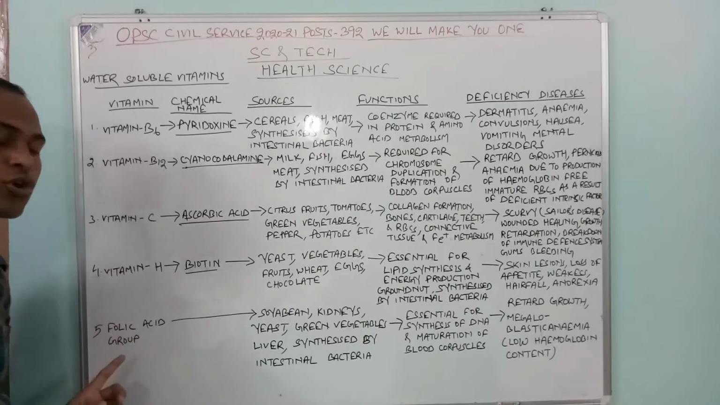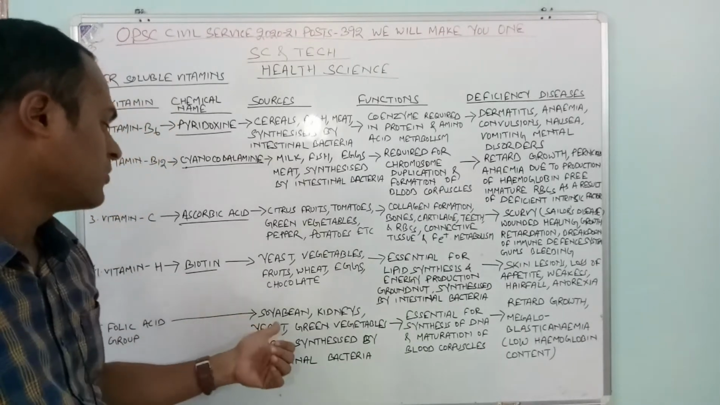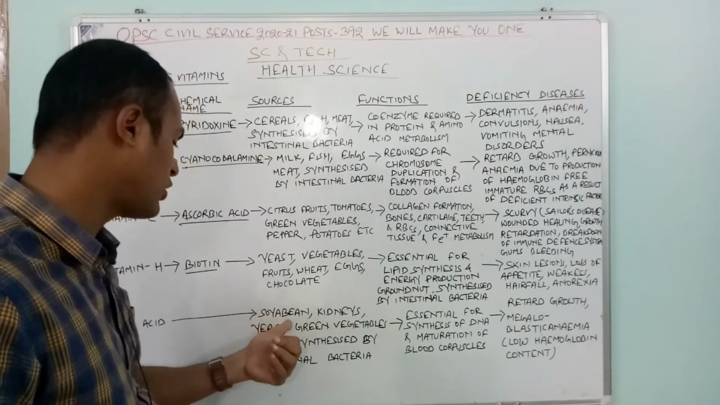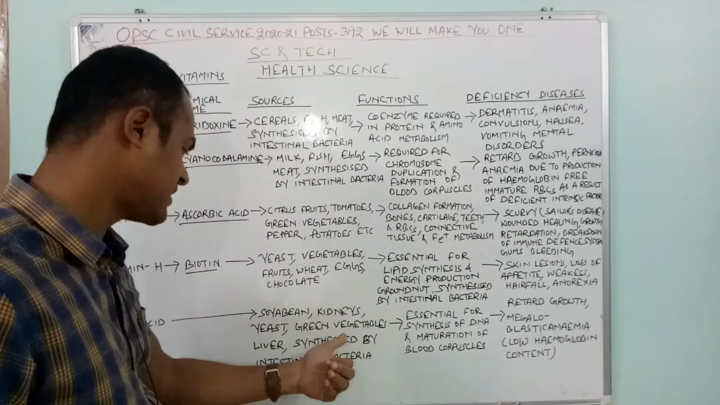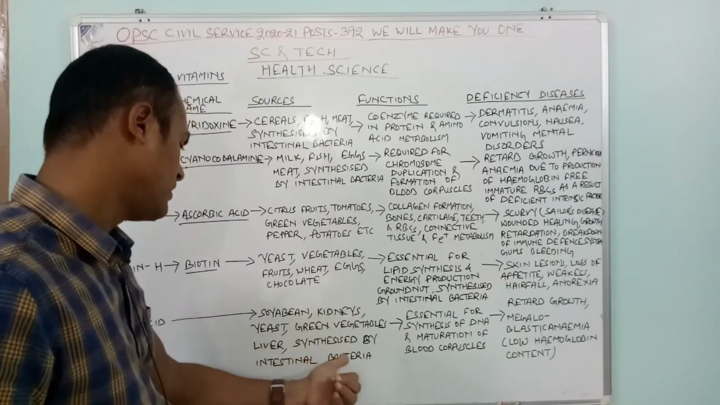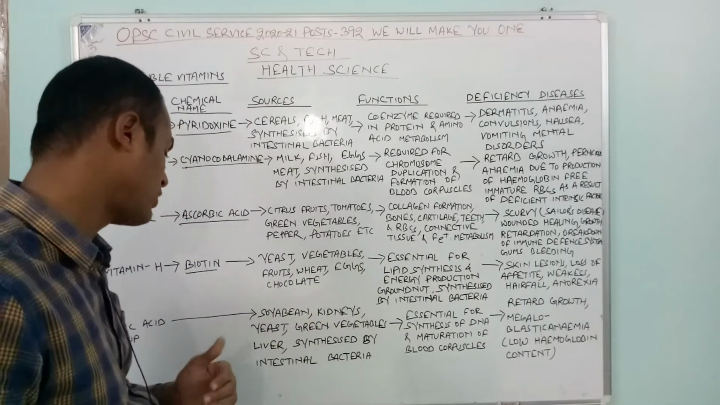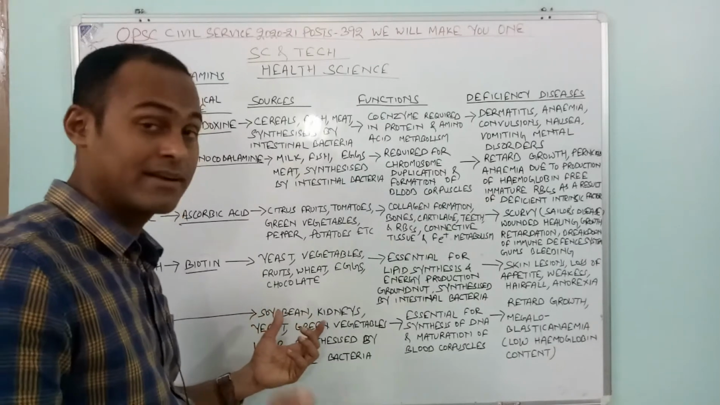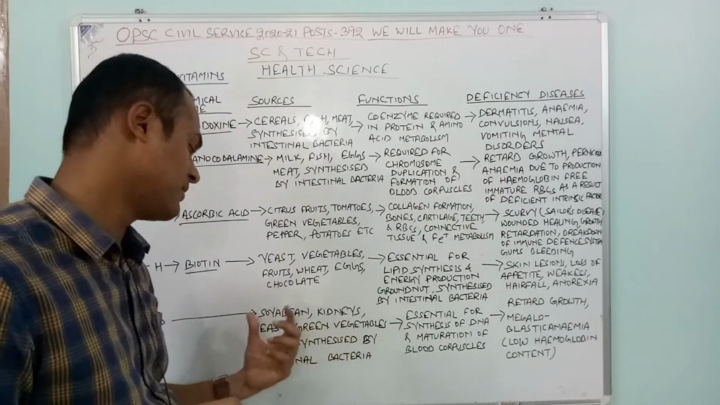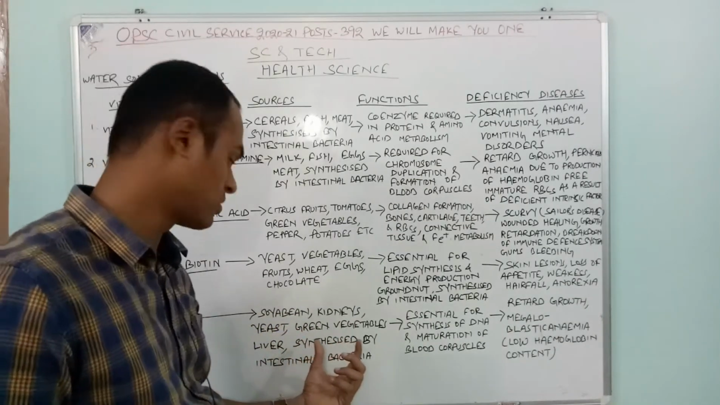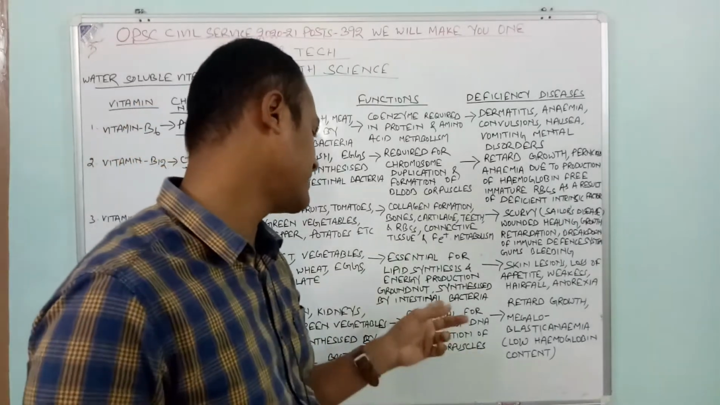Then coming to the folic acid group. It's a group which is very important. What are the primary sources of folic acid? Soybean, kidneys of goat as well as chicken, yeast, green vegetables, liver, again chicken and goat. It is also synthesized by intestinal bacteria.